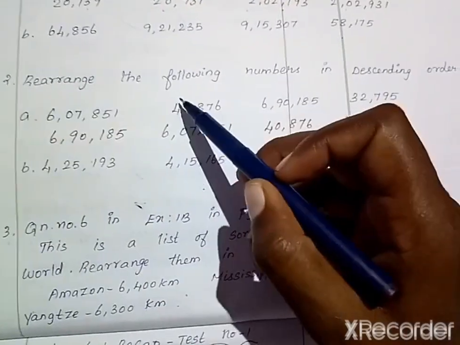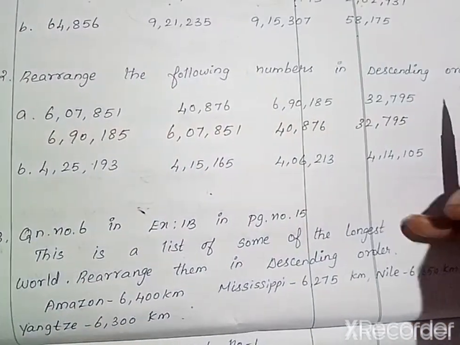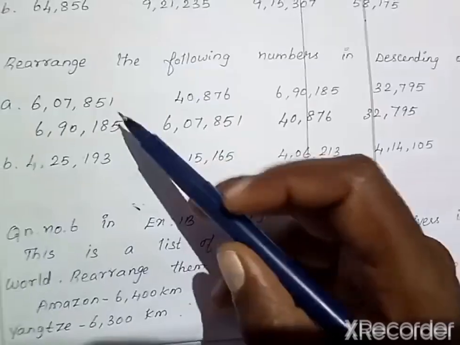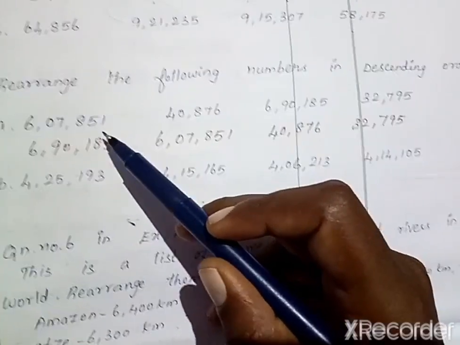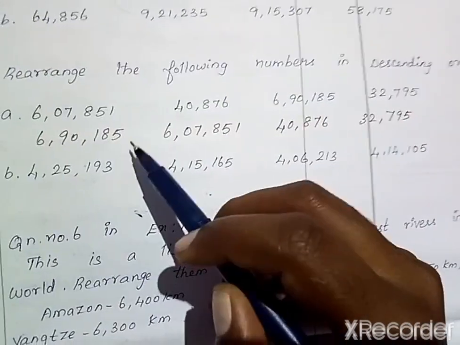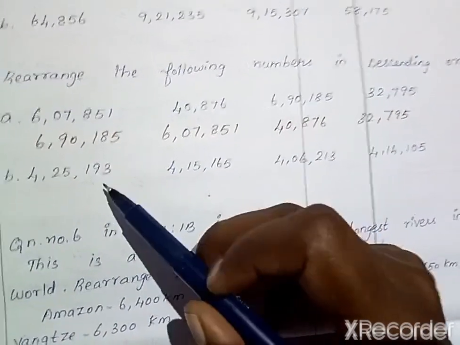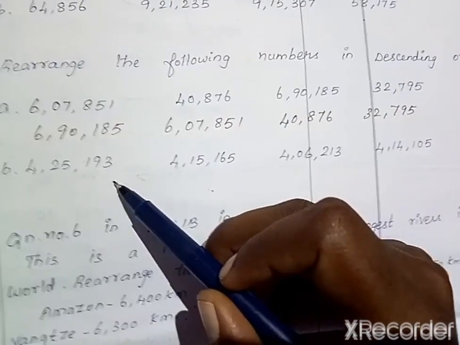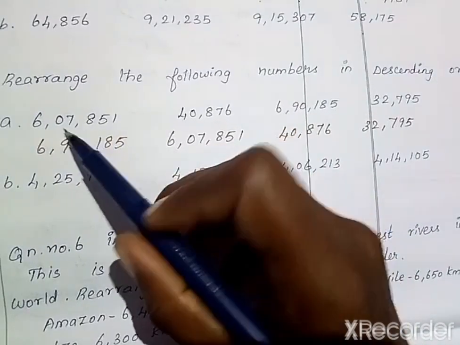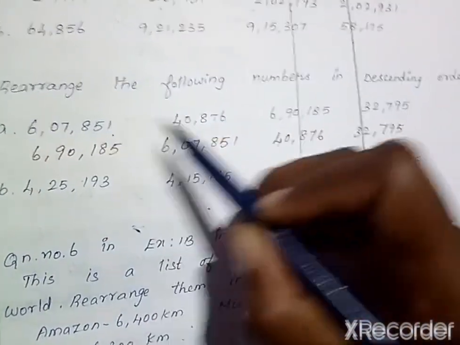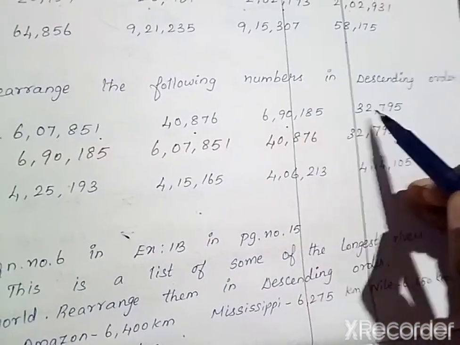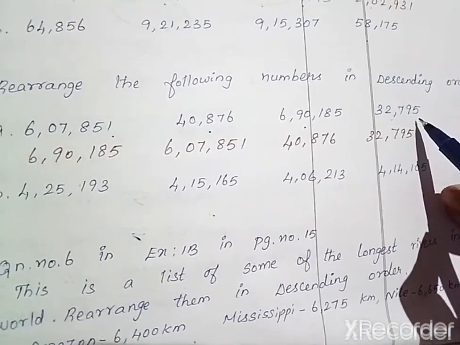Then question number 2 is rearrange the following numbers in descending order. Descending order is nothing but you have to arrange the given set of numbers from big to small. Here A question I have done for you for your reference. The B question you can complete it. The given question is 6,07,851, 40,876, 6,90,185, 32,795.